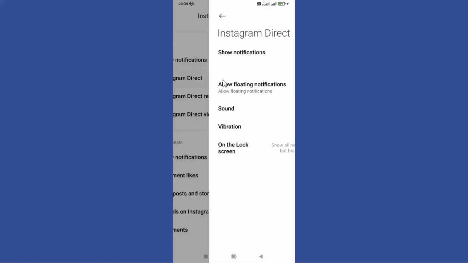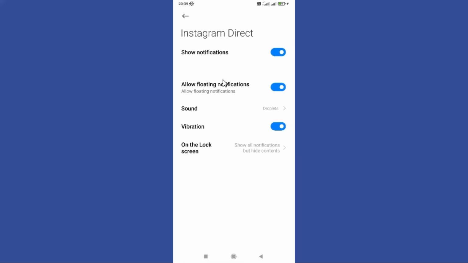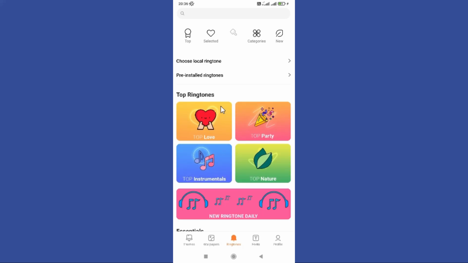Then click on this Instagram direct option and click on this advanced option. Here you can find this sound option. So tap on it to change notification sounds on Instagram.